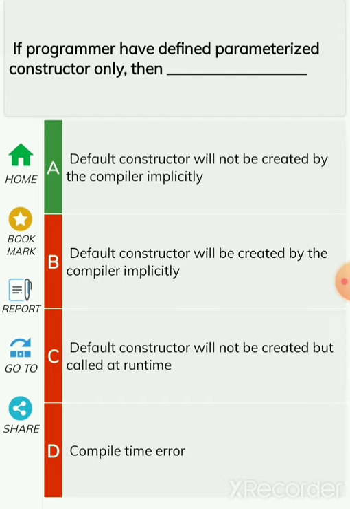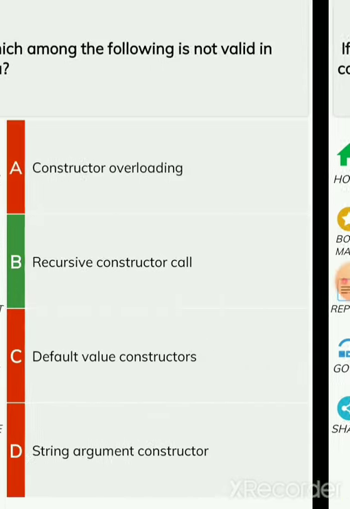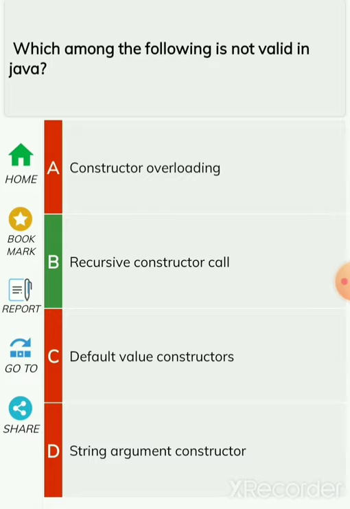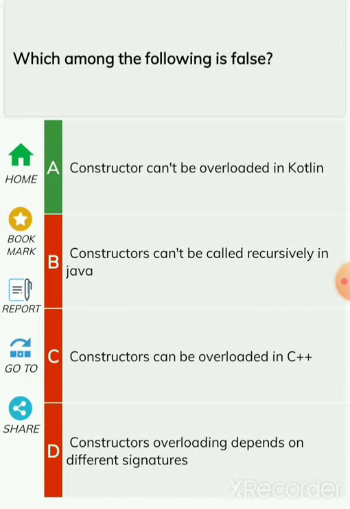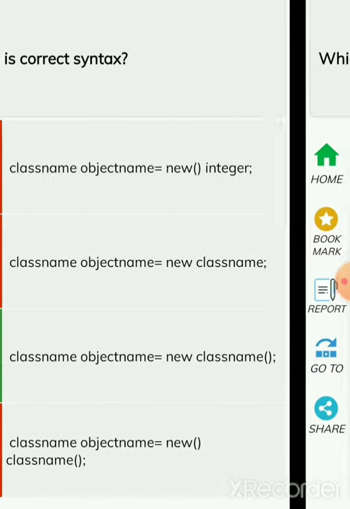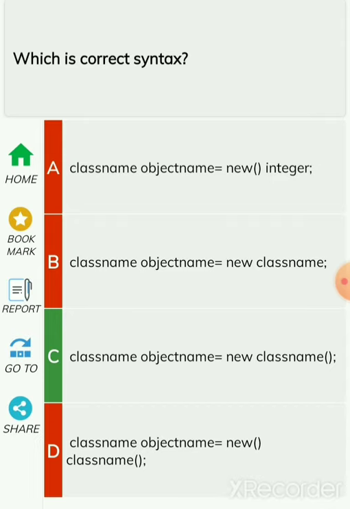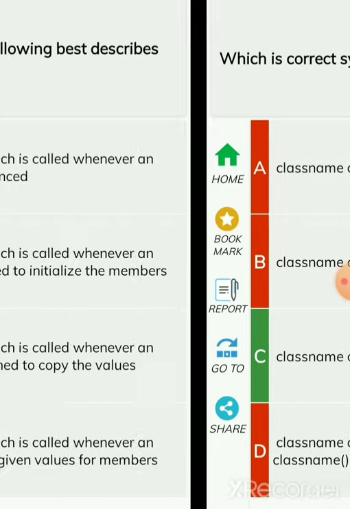If programmer have defined parameterized constructor only, then default constructor will not be created by the compiler implicitly. Which among the following is not valid in Java? Recursive constructor call. What if we only create an object but don't call any constructor for it in Java? Object is created but points to null. Which among the following is false? Constructor cannot be overloaded in coding. Which is correct syntax? Class name object name equal to new class name.